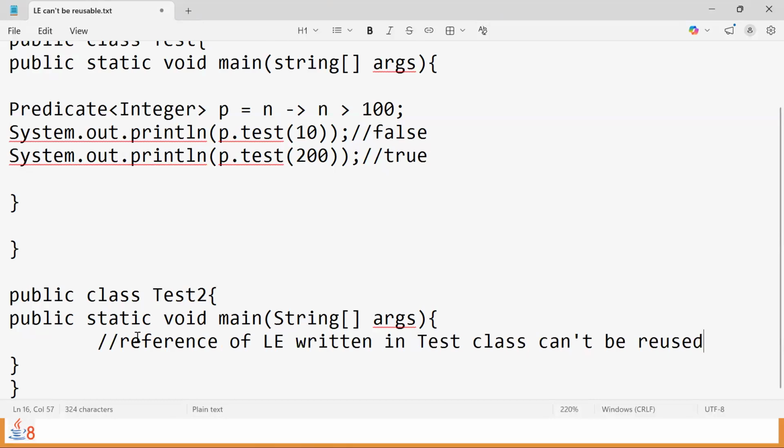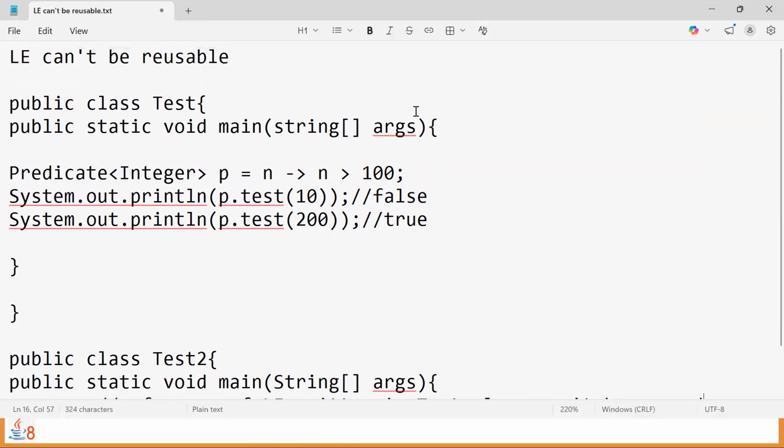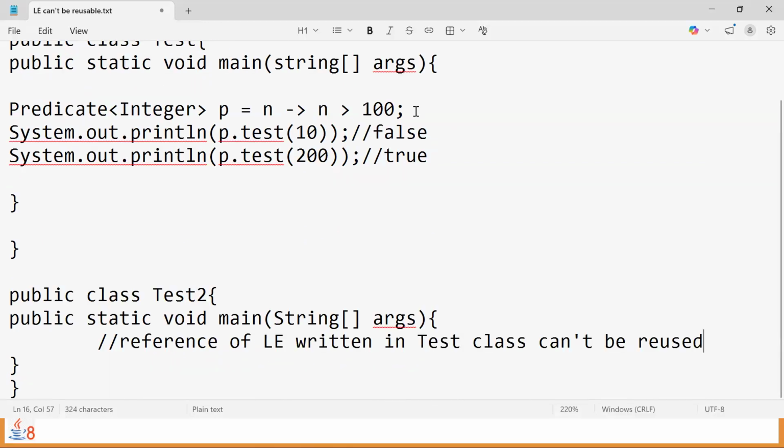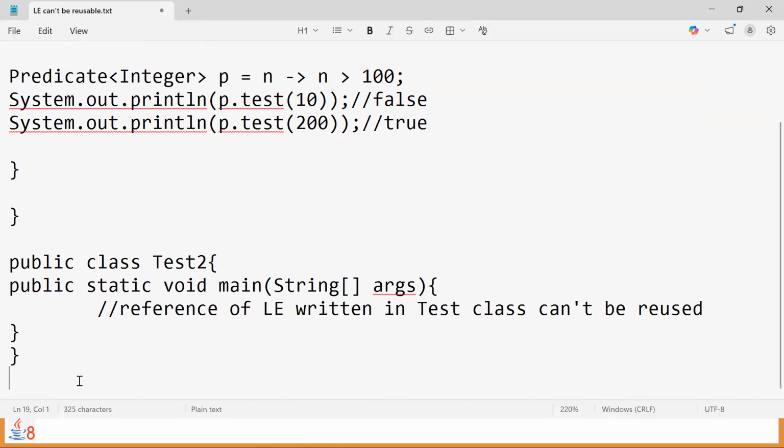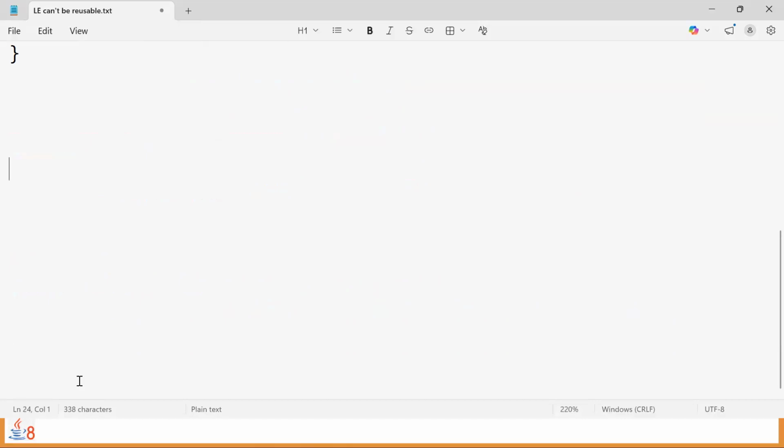We can't reuse it. Then if at all it's required, then what to do? Rewrite once again. Then rewriting is never recommended. Right now, it is not recommended to write duplicate code. But the requirement is the same, and it's not possible to reuse either. Then what's the solution for this? That's when Java 8 has one more concept called the method reference concept. To reuse the lambdas, a method reference concept is introduced. Method reference is the next concept.